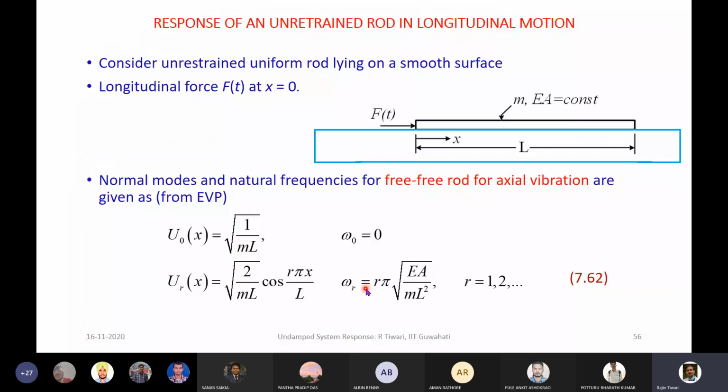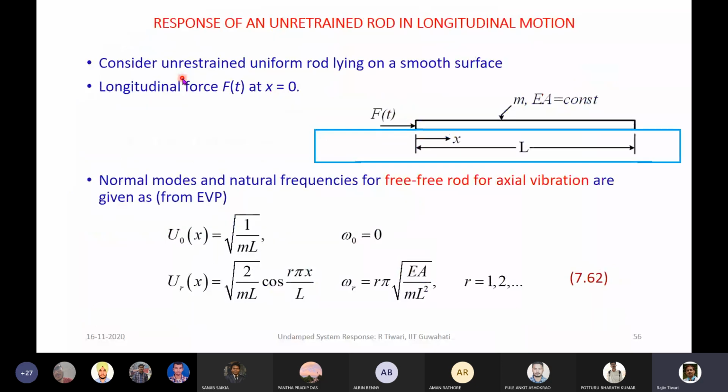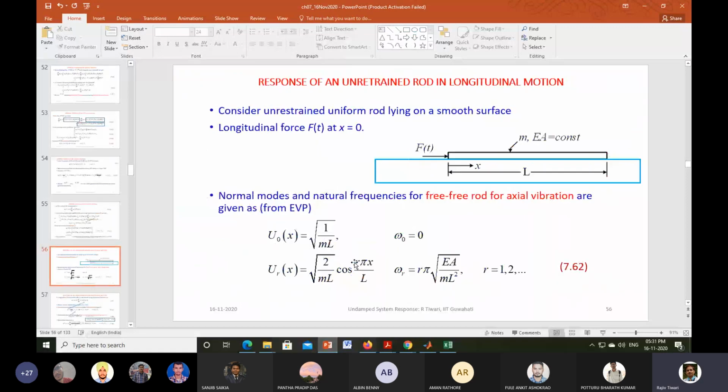So once we obtain this, this will basically give us the response in the physical system directly. You can see we need to multiply with the eigenfunction and the natural coordinate to get the response in the physical system. So this is the very general procedure for the continuous system. Now I'll take up a very specific case of one system. If you have any question till now, I'll just take a small pause here.